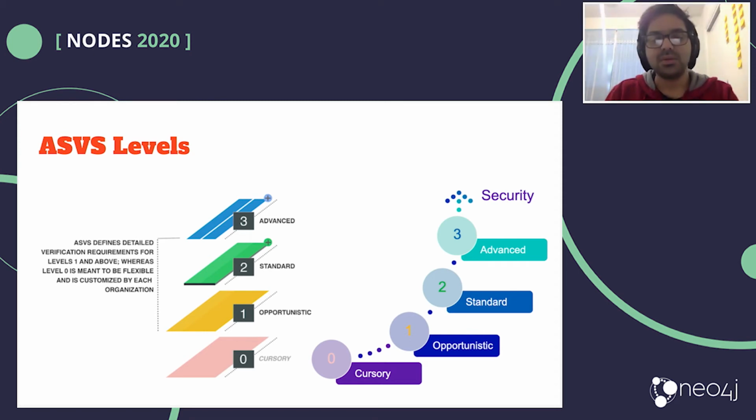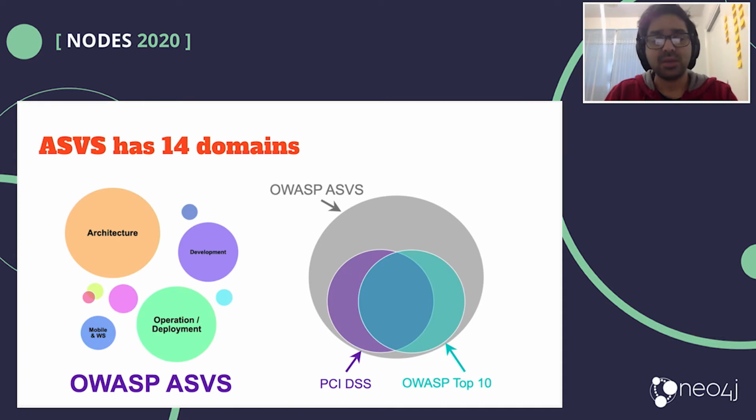We are not going to look much more into the levels today because this is not a talk on ASVS, but rather a talk on ASVS graph, or the security knowledge graphs that we're building out of ASVS. So what we are interested in is the 14 domains that are available in ASVS. We are not going to touch on anything that is related to industry standards like PCI DSS or maybe even OWASP Top 10, but we'll be limiting ourselves just to these 14 domains.